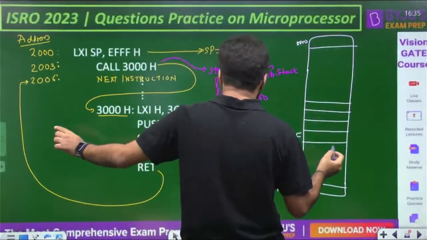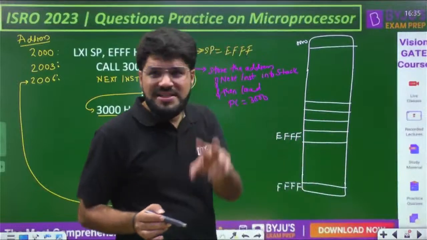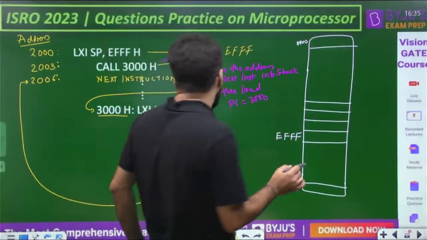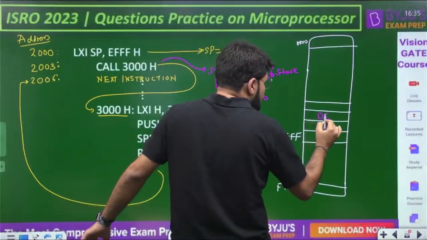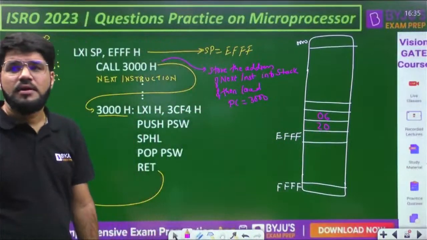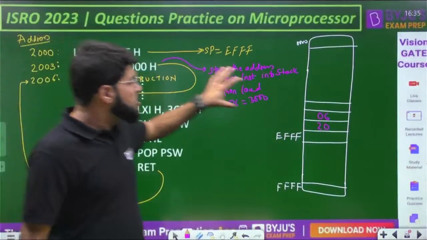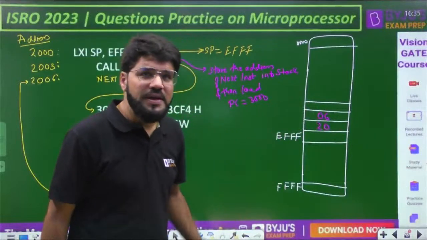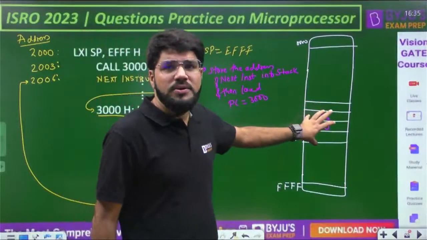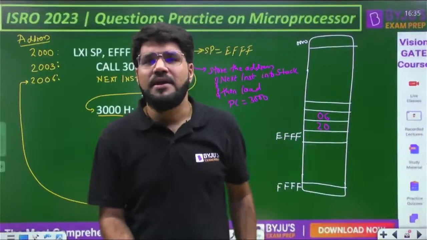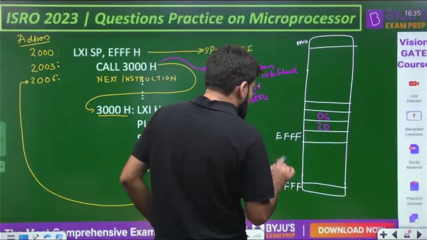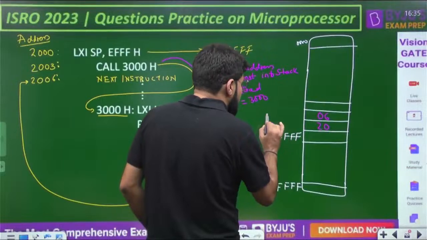Now the address of the next instruction, 2006, is stored onto the stack. But stack memory is 8-bit here, so the higher order is stored first, then the lower order. Call is like pushing data onto the stack, and every push cycle will decrement the content of the stack pointer by 2.